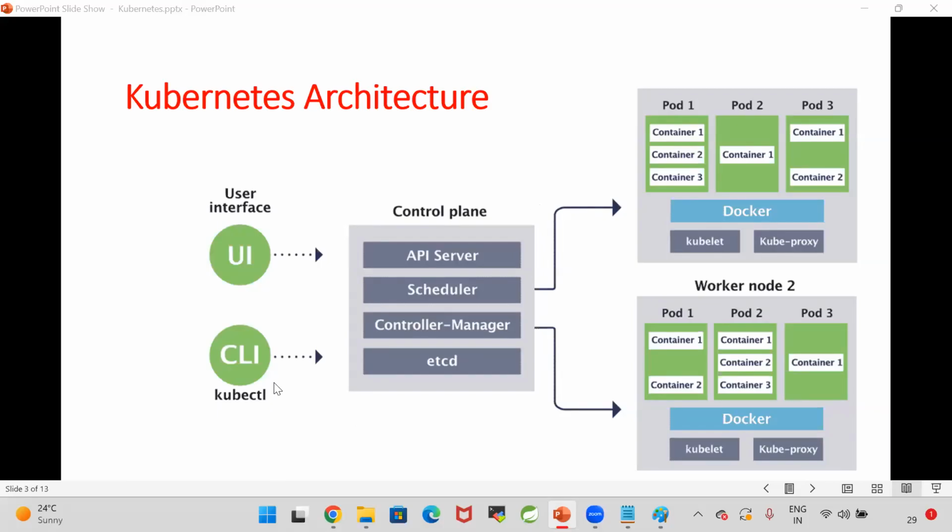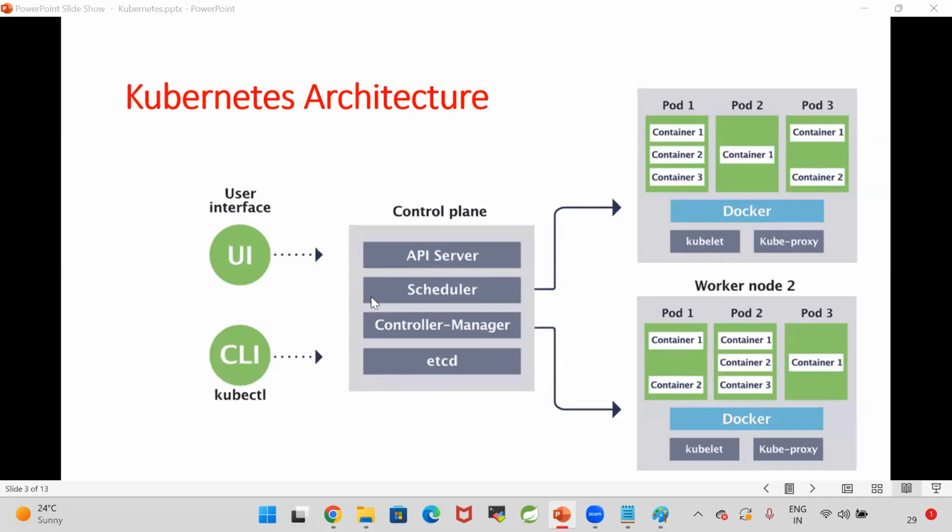Right. kubectl is a CLI software which is used to communicate with the Kubernetes control plane. I want to deploy my Docker containers in Kubernetes, so I want to communicate with the control plane. Control plane is nothing but one machine. So in order to communicate with that machine, I will use kubectl as a CLI software.